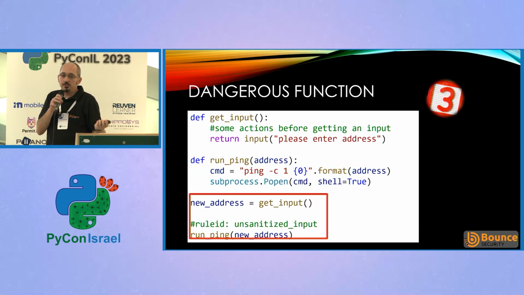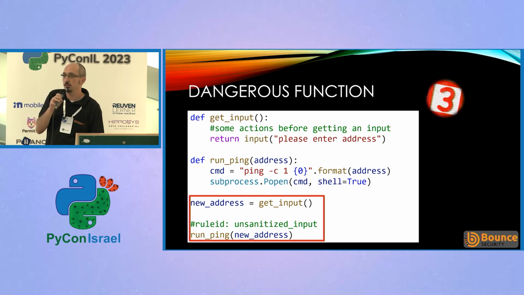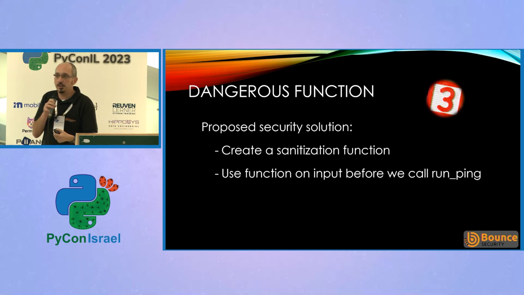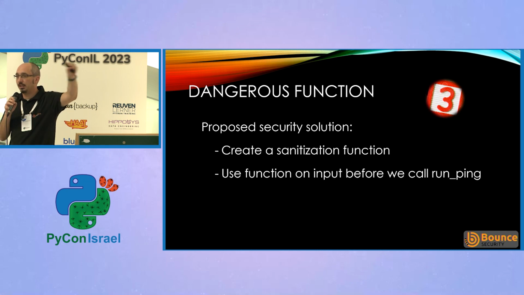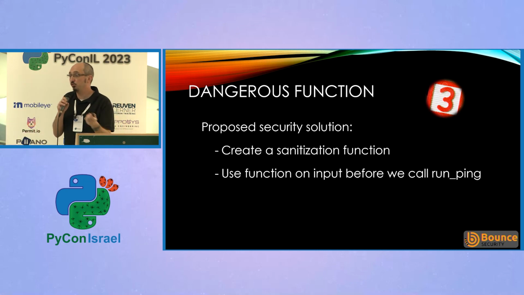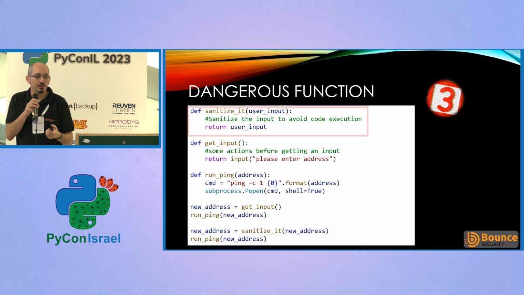So in our basic example here, we're getting input from somewhere. It's a simplified example, but we're getting input from somewhere and we're sending it to that run ping function. This obviously isn't safe, so we want to create a sanitization function. We're going to create something that's going to make that content safe, and then we have to make sure we use that function before we use run ping. So here's our updated code. We've now added the sanitize it.